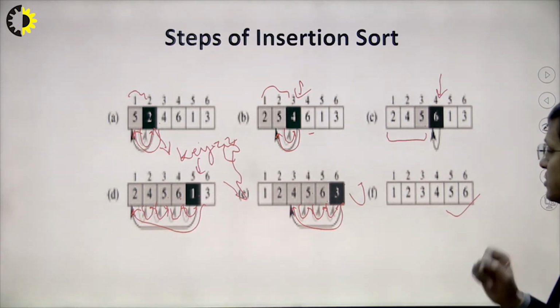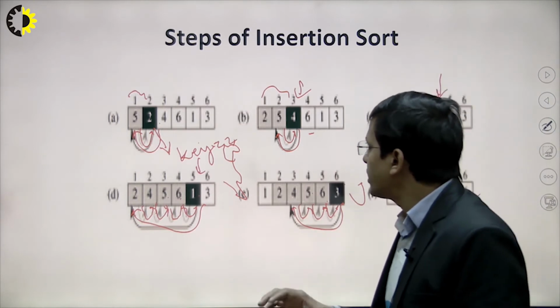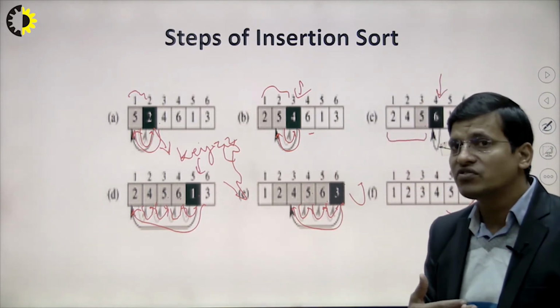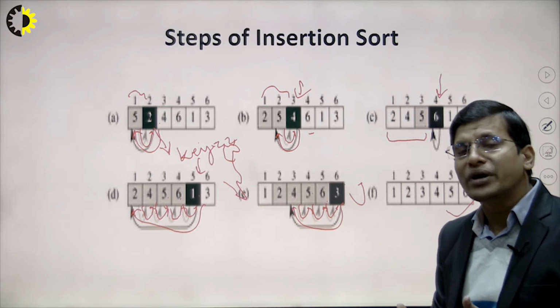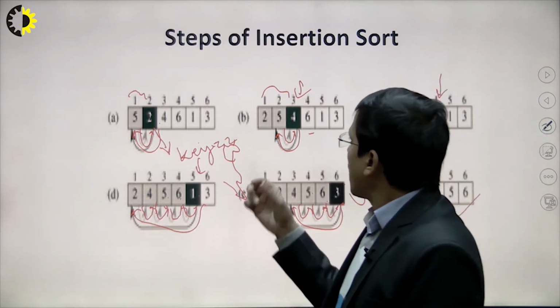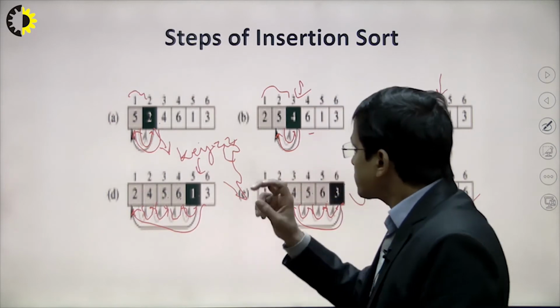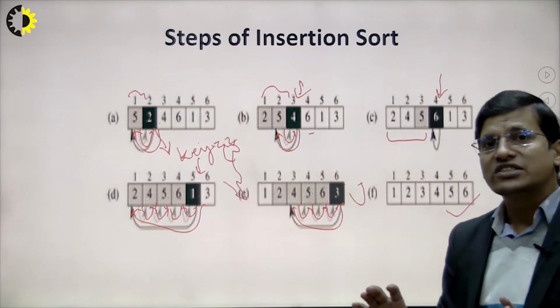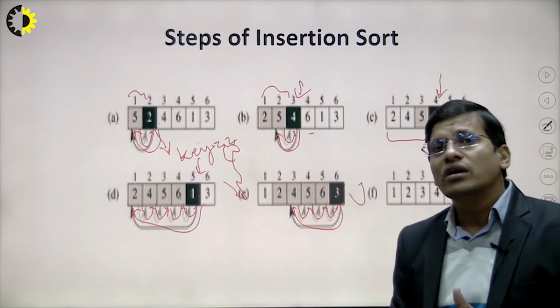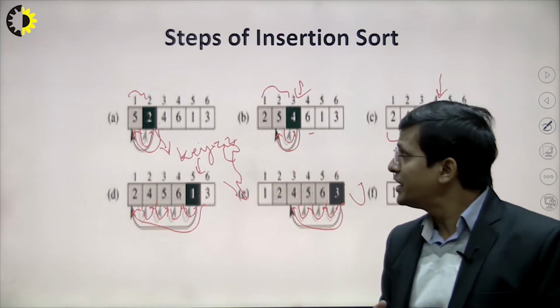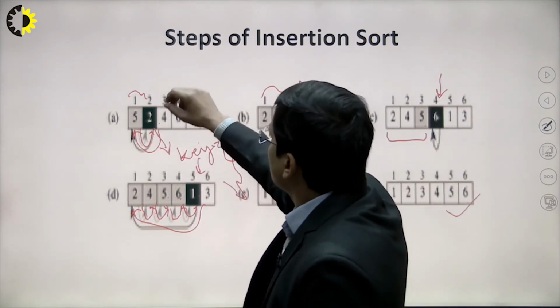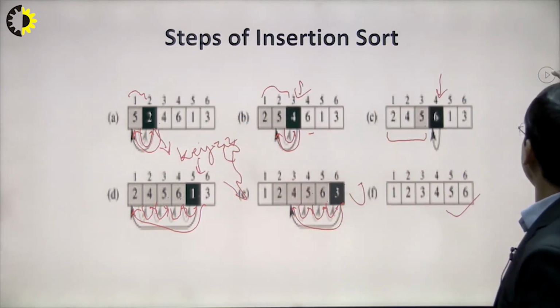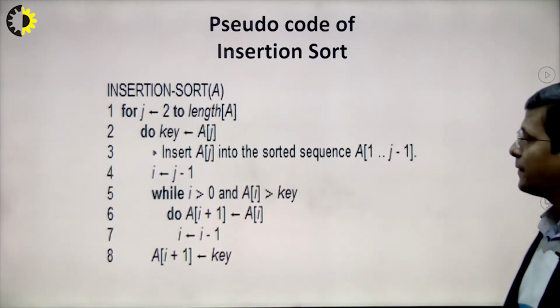So basically in this algorithm, what exactly are we doing? We are using the shift operation, and we compare with the previous element, and these previous elements will be sorted, right? Now we'll see some of the pseudo code of this insertion sort. Before going to understand the pseudo code, in most of the subjects we represent the algorithm in pseudo form, right? So we'll see the pseudo code and try to explain it.